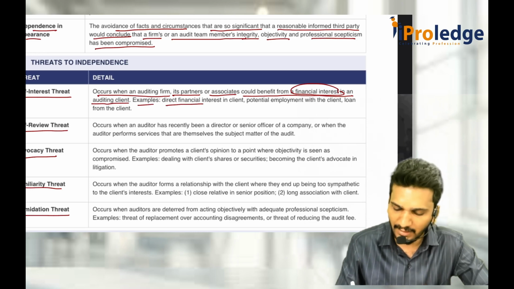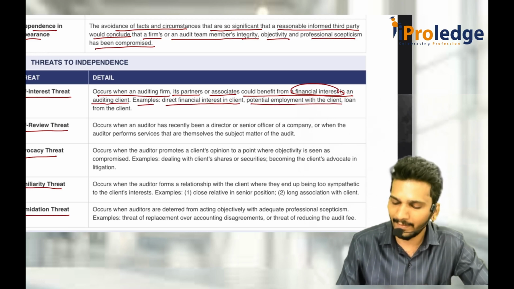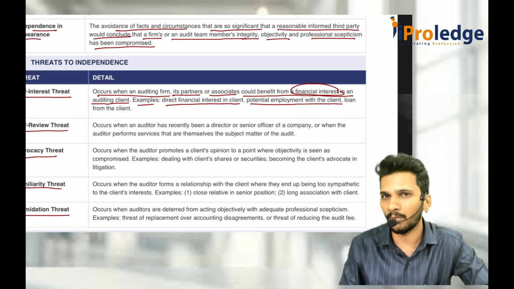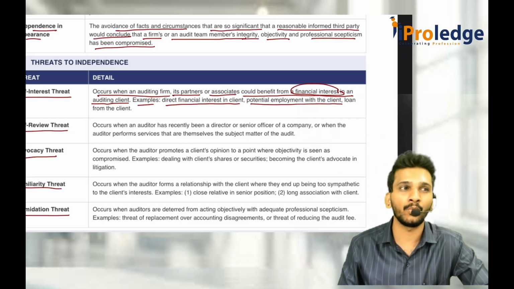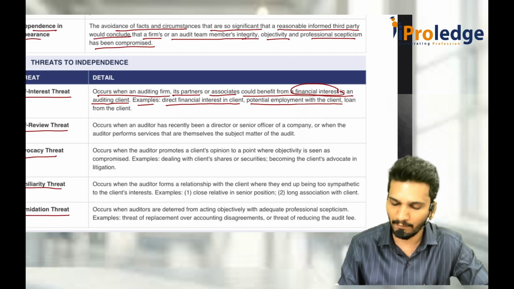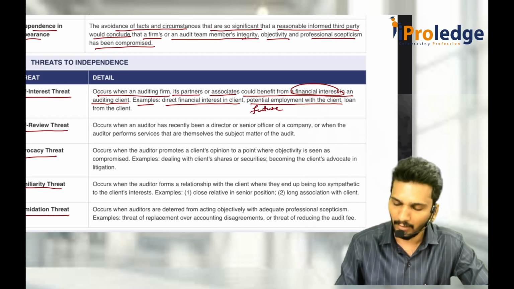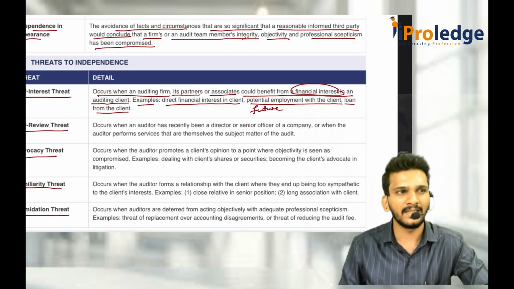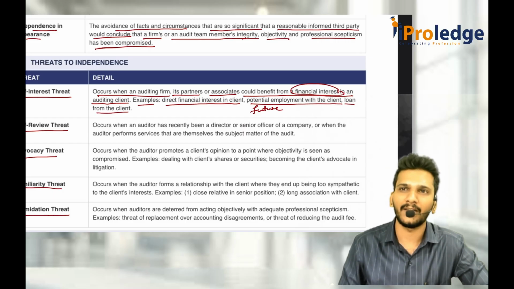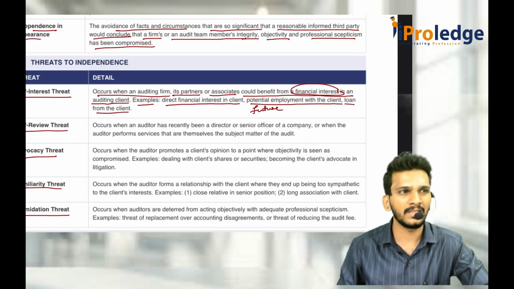Examples are direct financial interest in a client, potential employment with a client. Okay, sir, you give me the audit report as per what I want, I'll give you 2 more companies to do the audit. That means potential. Potential means future. Or a loan from the client. In these cases, your independence might get affected. Better to stay away from this threat.